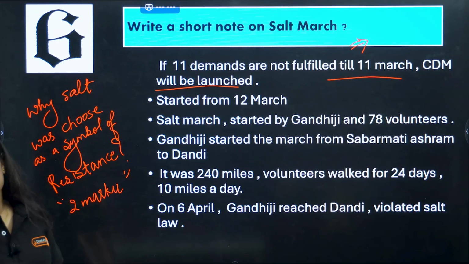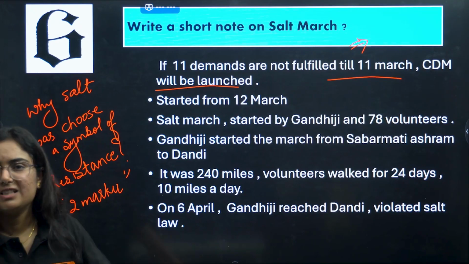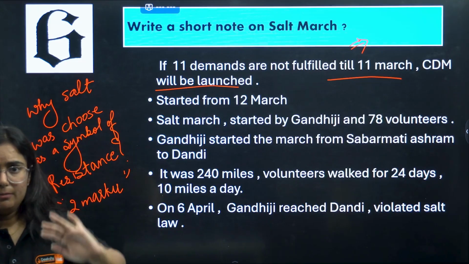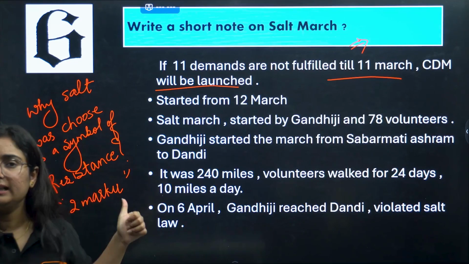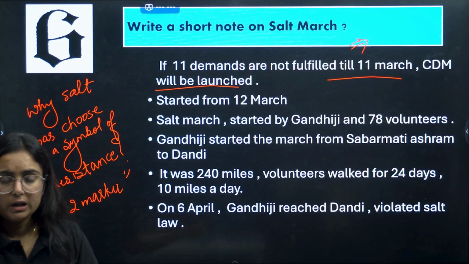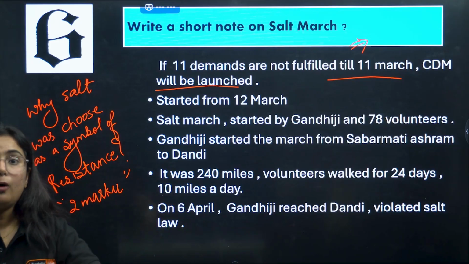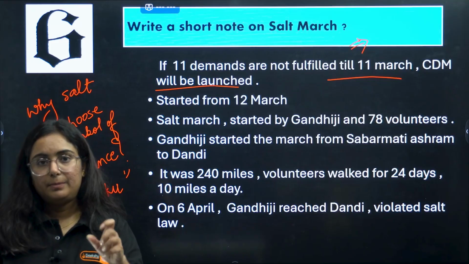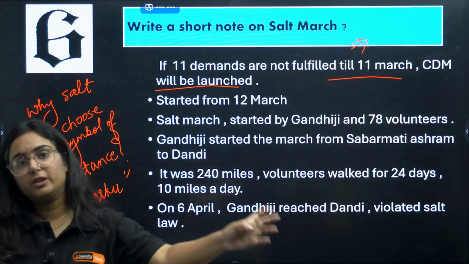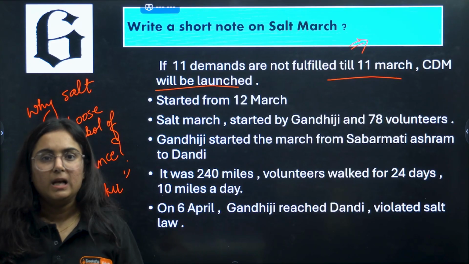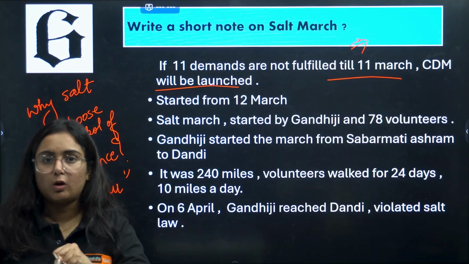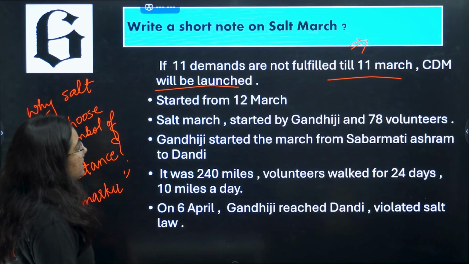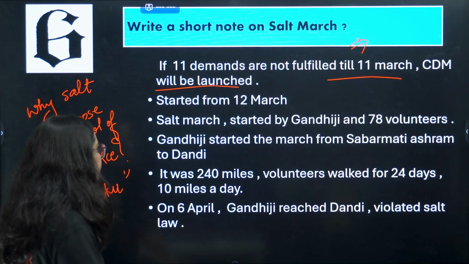And very obviously, Irwin refused to accept these 11 demands. They were very basic demands, and among them, one was to end that inhuman tax on salt and give the right of making salt to Indian people as well. Up till now, what happened? Salt was only made by Britishers on Indian land. They had the monopoly to trade in salt. They had the monopoly to make salt as well. So now Gandhiji came into action.